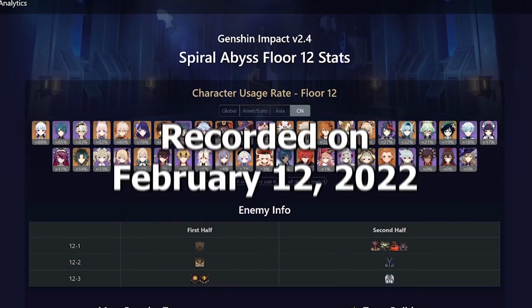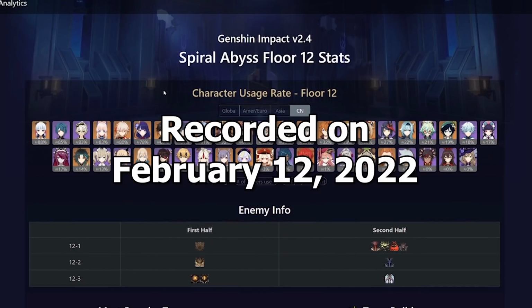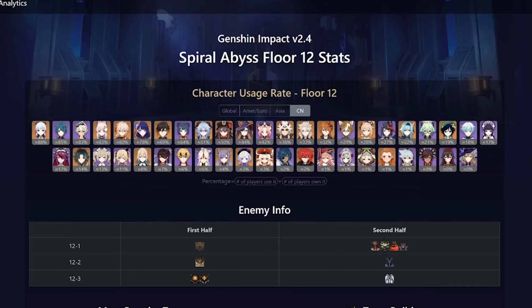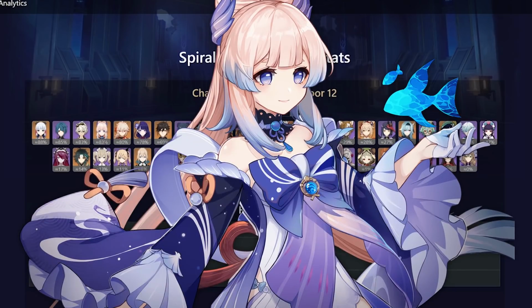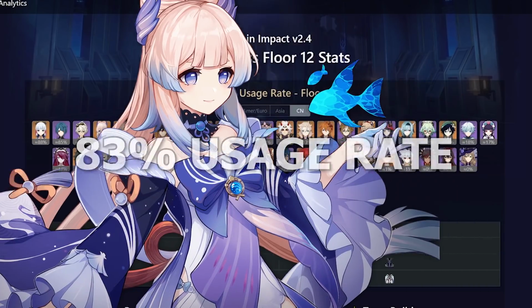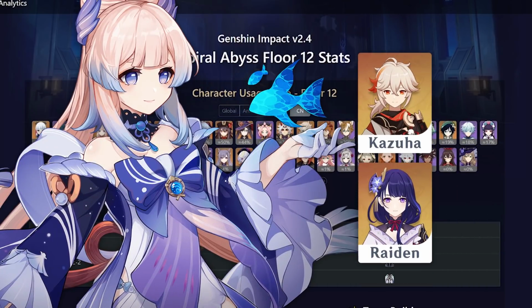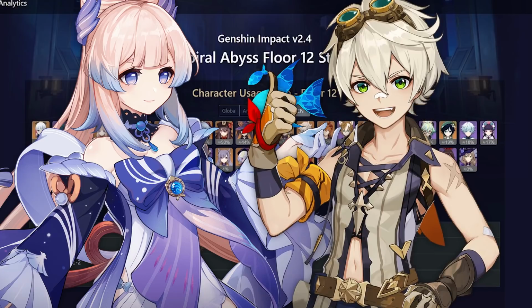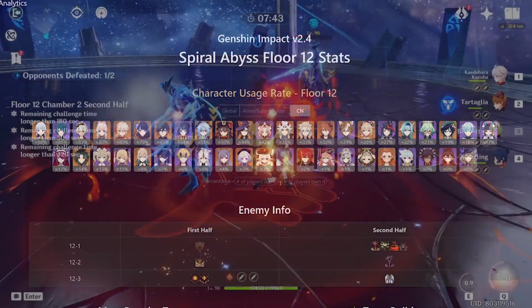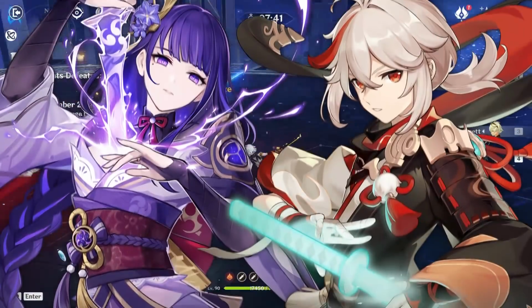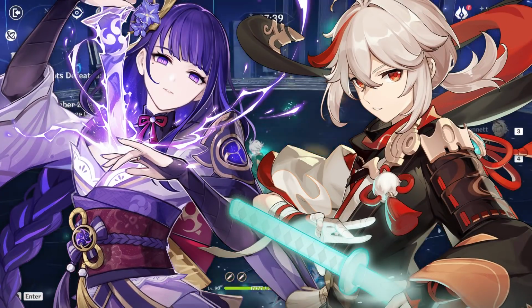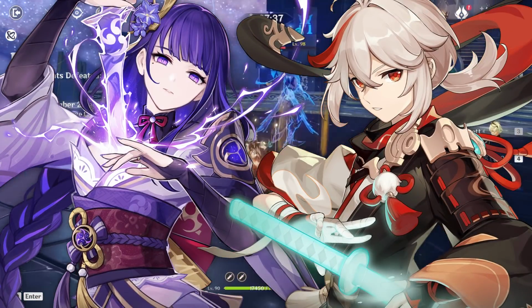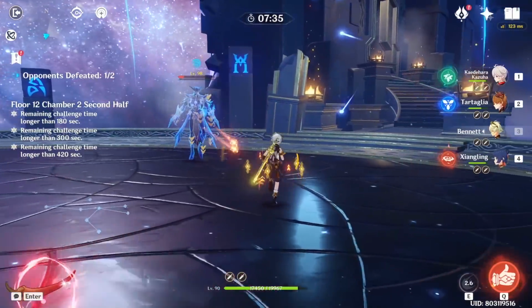And a really good example to take a look at is the current data on SpiralAbyss.org. This video is recorded on February 12th, so this data might be different if you look at it now. But here you can see that Kokomi has an 83% usage rate, which is higher than Kazuha and Raiden and equivalent to Bennett. But just because Kokomi has this high usage rate, can you actually say that Kokomi has the same strength as Bennett? Can you actually say that Kokomi has higher strength than Kazuha or Raiden? It would be absurd if you actually think so, right? As these are some of the best characters in the game.